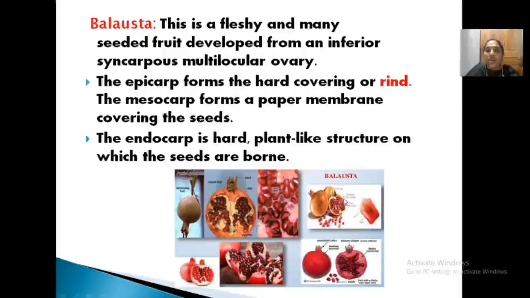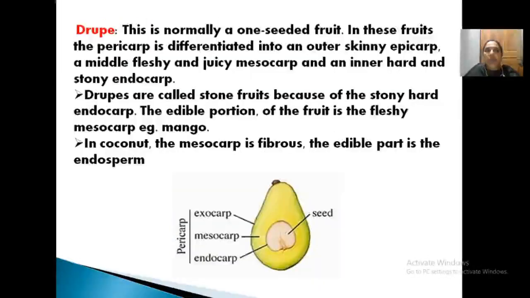That is the rind. Okay. Then the mesocarp is the middle portion, the membrane covering the seeds. The endocarp is very hard, on which the seeds are borne. This is the endocarp actually, a very hard structure. This is the mesocarp, on which the juicy seeds are present. Clear? So its nature is an inferior ovary, developed from an inferior syncarpous multilocular ovary. But the peculiar feature is that it is fleshy and many seeded, with a hard cover or rind. The fruit is known as Balaustia. Clear? Okay.